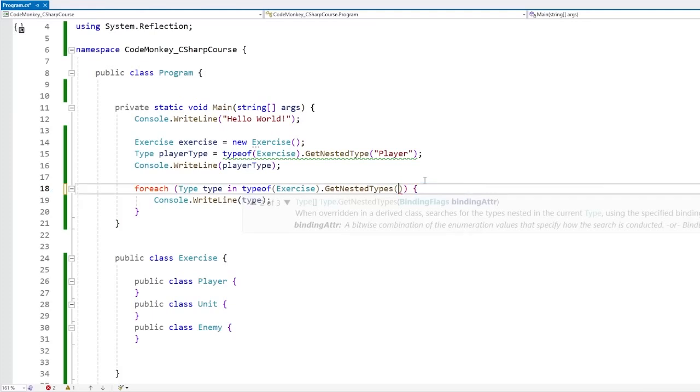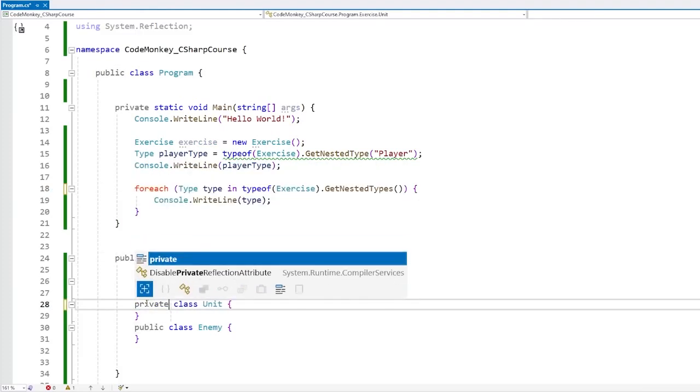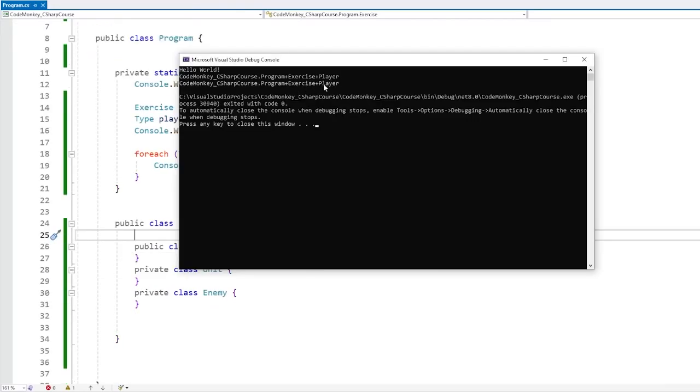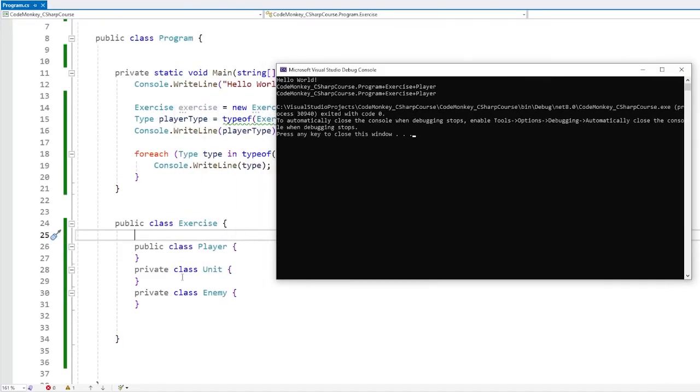Because for example, if we don't assign this, and let's say we mark these as private, and we run this code, there it is, our cycle only found the Player class because it is the only one that is marked as public.